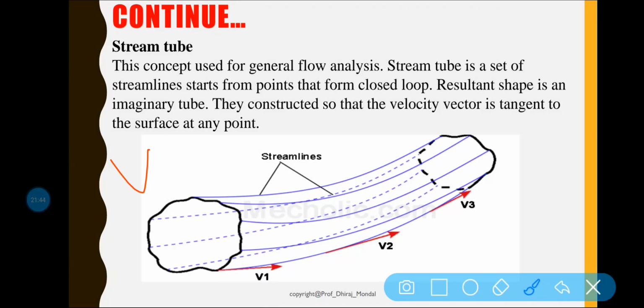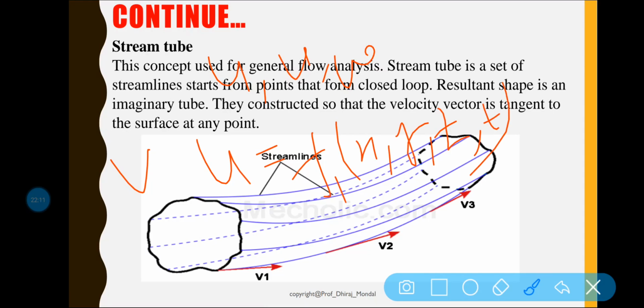Let capital V be the resultant velocity at any point of a fluid flow, and u, v and w be the velocity components in x, y and z direction respectively. Then the velocity components are functions of space coordinates and time. Mathematically we can write u is equal to a function of x, y, z and t, v is equal to a function of x, y, z and t. Similarly w is equal to a function of x, y, z and t.